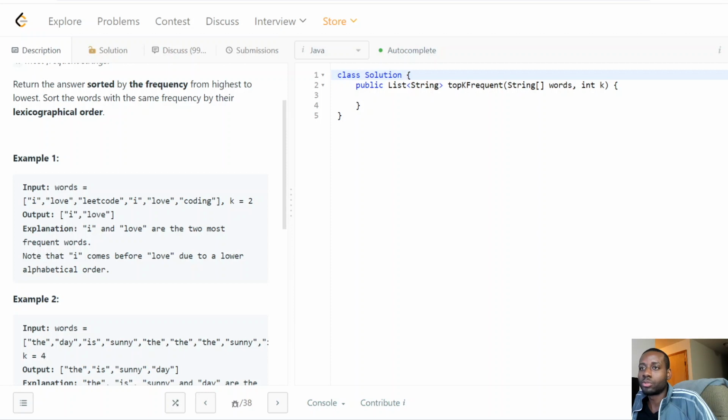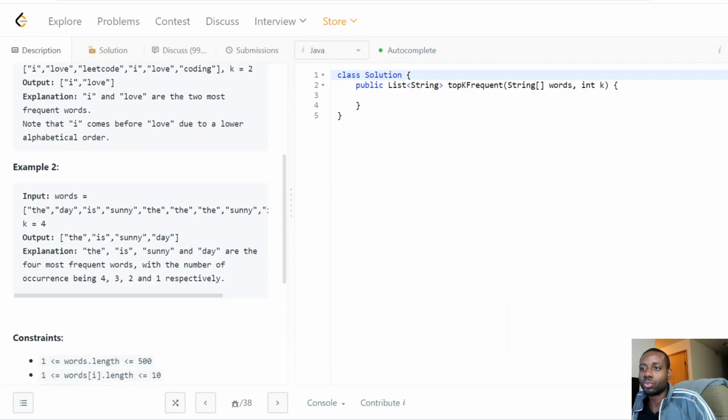So that's why we return those two, because we need to return the top two. LeetCode only occurred once and coding only occurred once, so they won't be included, because we can only have two spots to return. So that's kind of what it is.